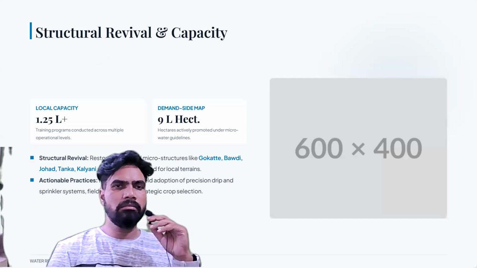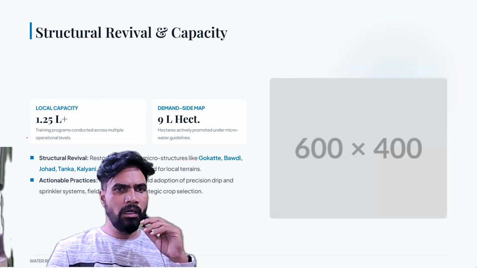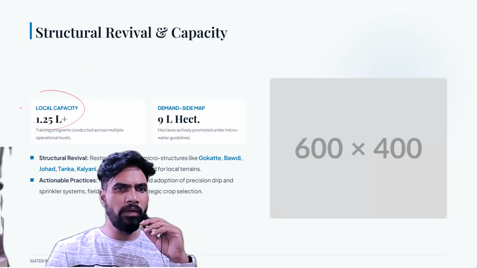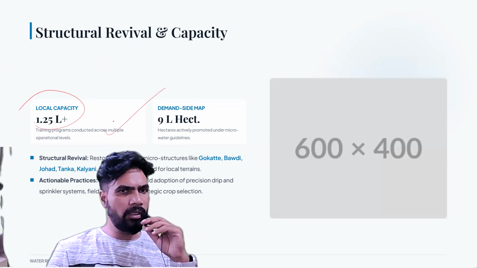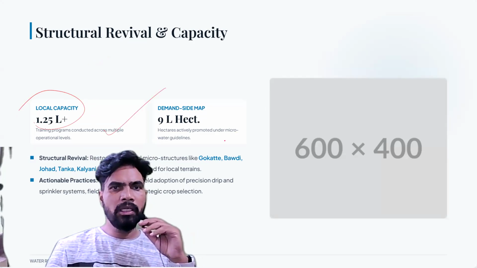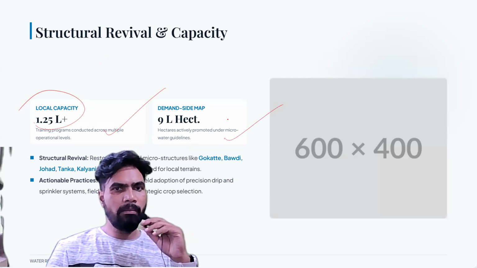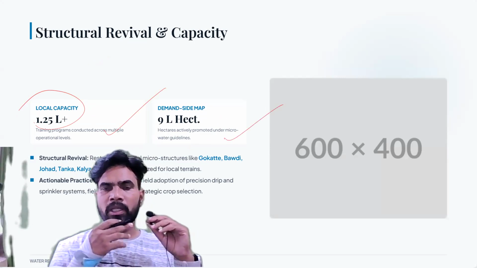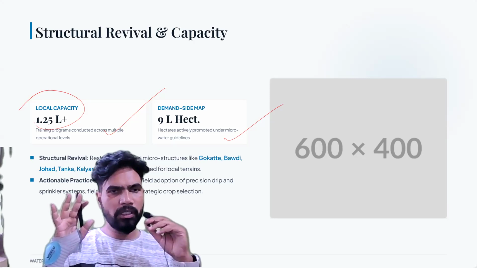Then, if you see some more achievements, 1.25 lakh training programs have been conducted under this scheme. Then 9 lakh hectares actively promoted under micro water guidelines. These are very, very important developments.